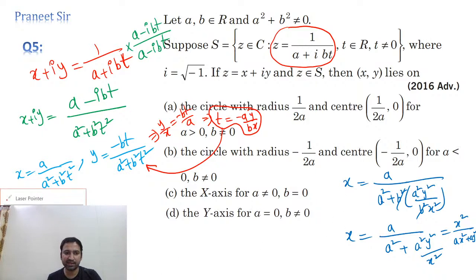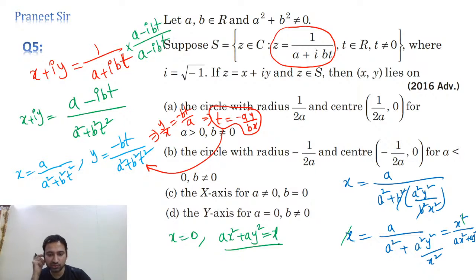Actually, two solutions we are getting here. If you observe here, two solutions. x is equal to 0, that is one solution. Otherwise, if you cancel x on both sides, what do we get, guys? a x square plus a y square is equal to x. This is another solution. So two solutions we are getting. Clear? Right. So now let's verify the options. If you verify the options, which option is satisfying? Let's check it. It is a circle.